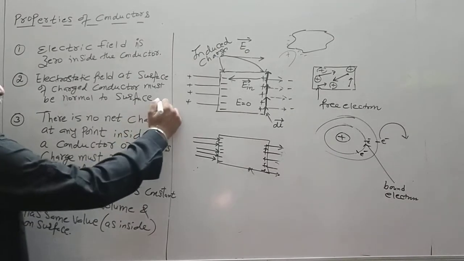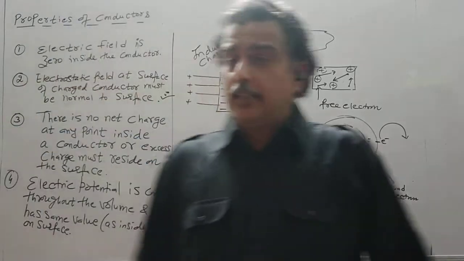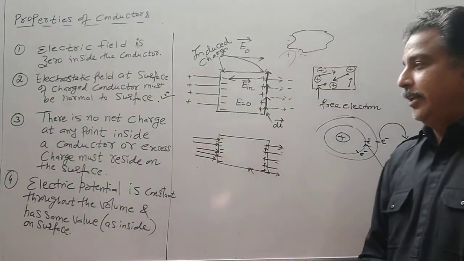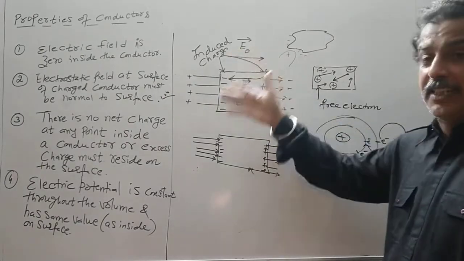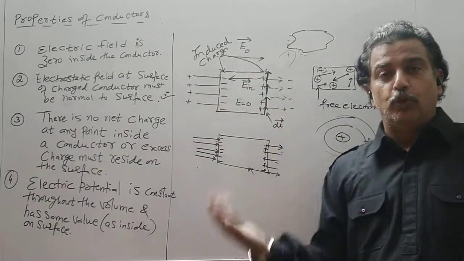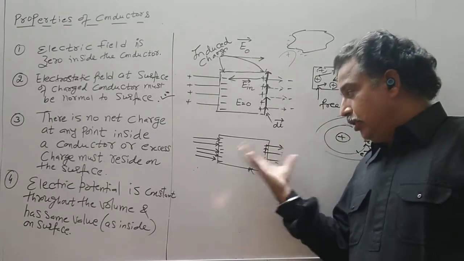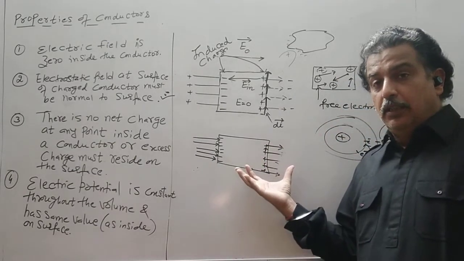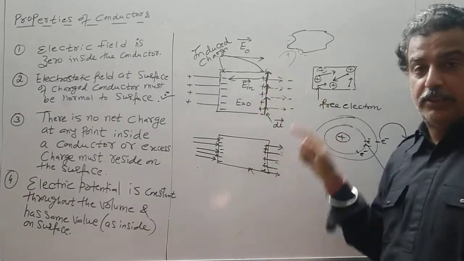So by contradiction, if there is a tangential component, the charge should move along the tangent of the surface. But the redistribution of the charge is static. These charges remain static on the surface. There is no motion. Do you see any motion? Will the charge move along the tangent? No. There is a force of repulsion.